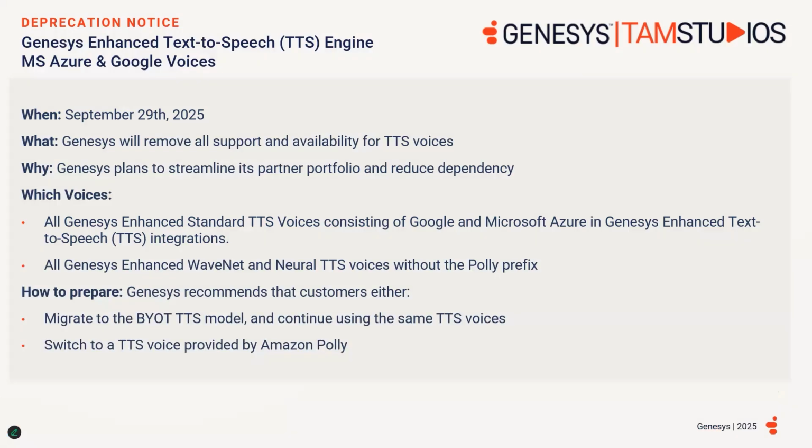In September of 2025, Genesys is looking to streamline its partner portfolio and reduce dependency on certain partners for their text-to-speech voices. This is because Genesys Cloud can achieve better optimization and resiliency by keeping text-to-speech calls contained within Amazon Web Services. All customers who use Genesys Enhanced Text-to-Speech are affected.